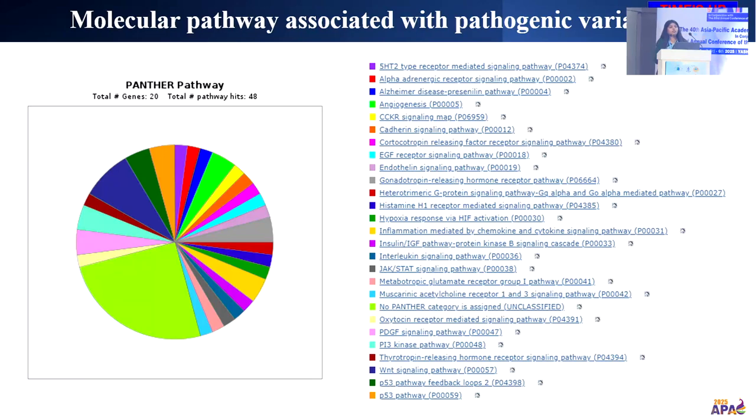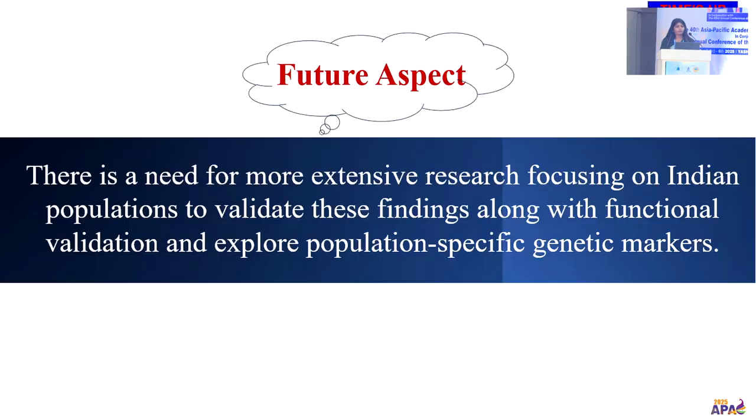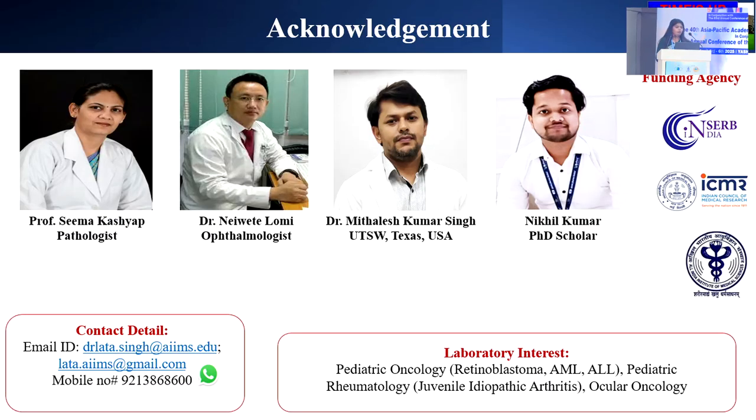These are the molecular pathways associated with the pathogenic variations, of which the most important are angiogenesis, hypoxia activation, as ma'am already showed about the hypoxia related genes, and the inflammatory pathways. The future aspects of this study are that there is a need for more extensive studies and research focusing on the Indian population to validate these findings, along with functional validation, and to explore population-specific genetic markers. And thank you.